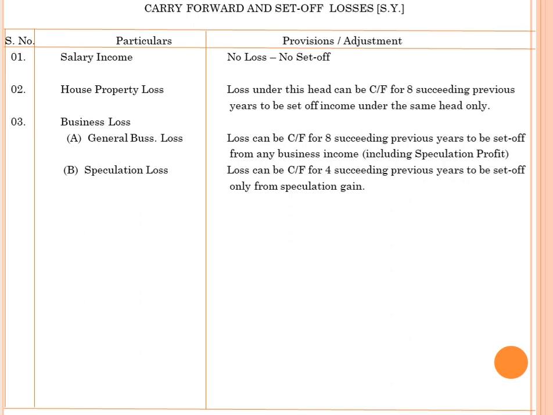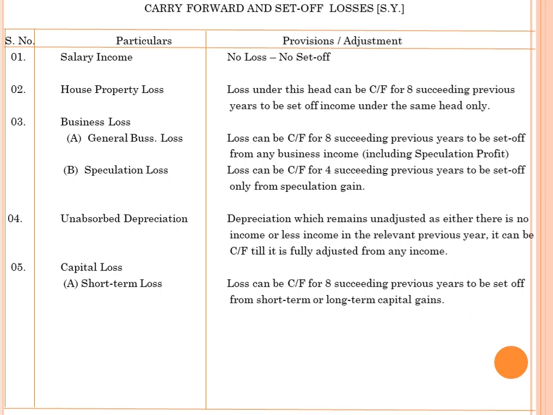Next, business loss. A general business loss can be carried forward for 8 succeeding previous years and set off against any business income, including speculation profit. Speculation loss can be carried forward for 4 succeeding previous years and set off only against speculation gain. Next, unabsorbed depreciation: depreciation that is unadjusted, as there is either no income or less income in the relevant previous year, can be carried forward till it is fully adjusted against any income.